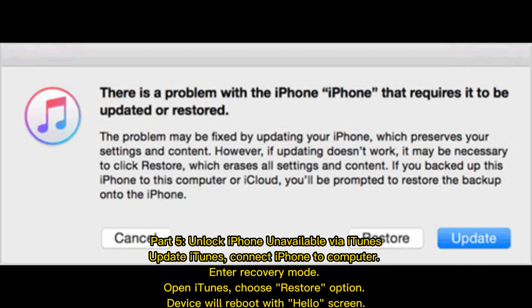Part 5. Unlock iPhone unavailable via iTunes. Update iTunes, connect iPhone to computer, enter recovery mode. Open iTunes, choose Restore option. Device will reboot with Hello screen.